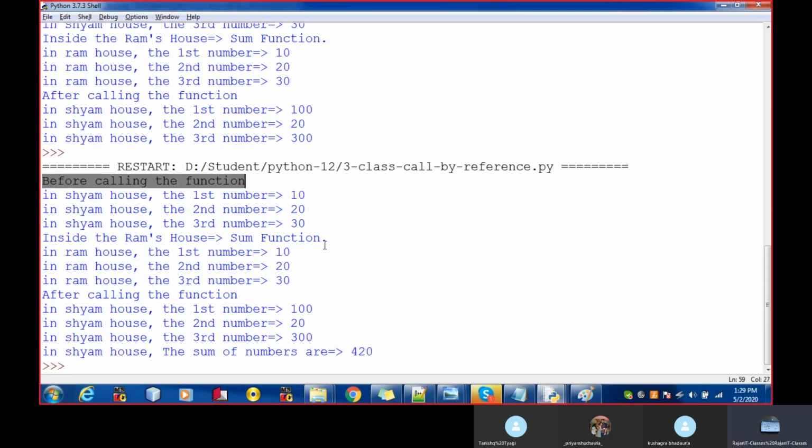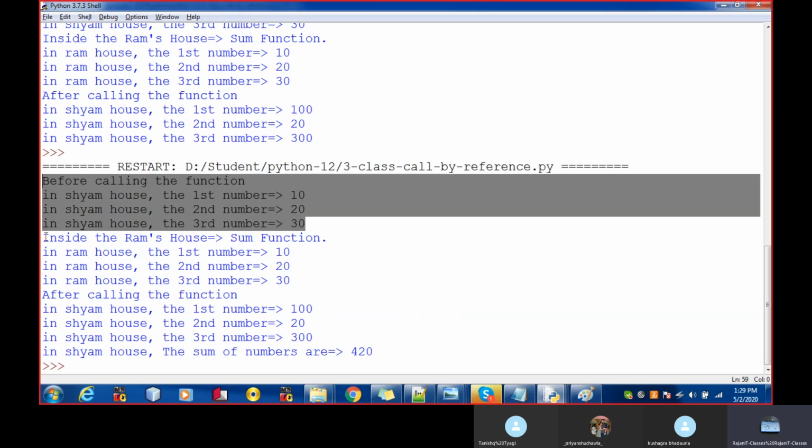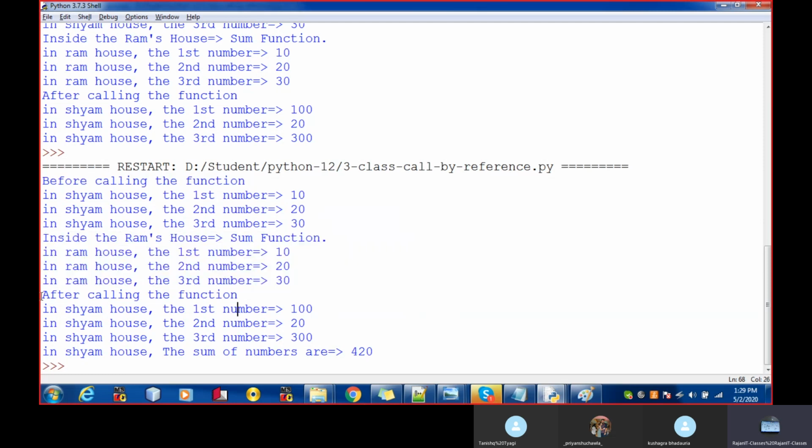So before calling the function, this part inside the RAM house, and after calling the function, okay. So now I know how to get this 420. How is 420 made? It means the first number is 100, second number is 300, and third one is 20. It means RAM has done something with my first number. That's why it has been changed from 10 to 100. Similarly, he has done something with my third number, which has been changed from 30 to 300. And now we are able to get to know how this 420 is made.